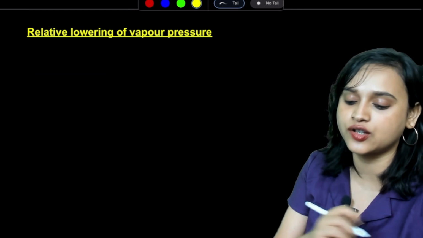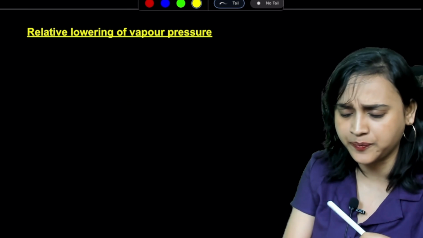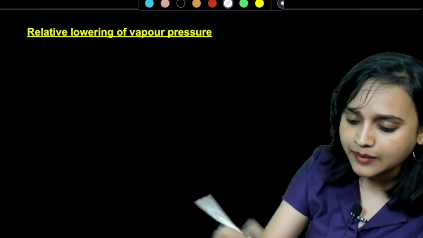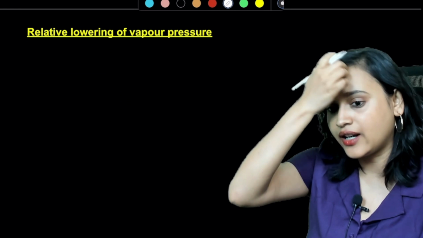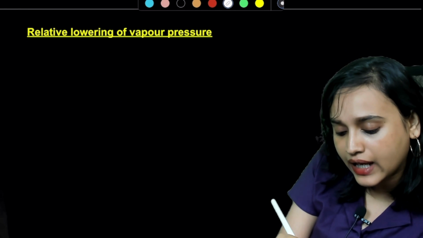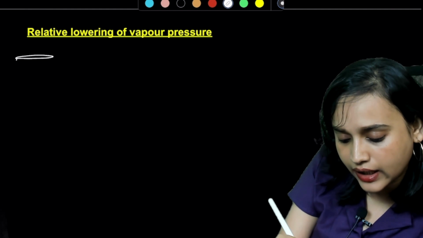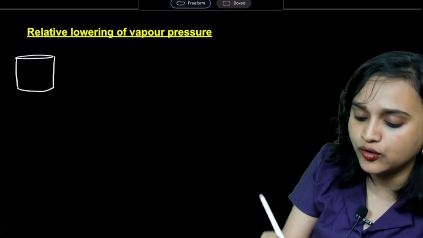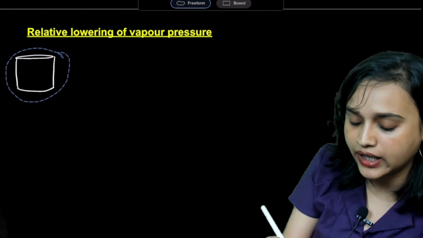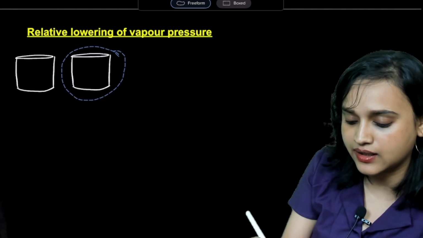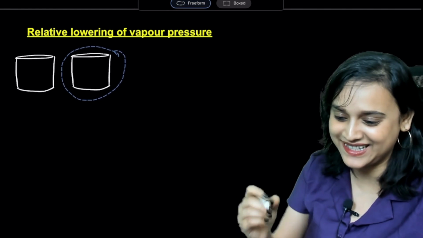Now, let's talk about relative lowering of vapor pressure. So you know what will happen? Let me first draw my two containers. So I have, let's say, one container here. And just because I have an iPad, I can always copy this and paste it. Then it looks exactly the same, isn't it?